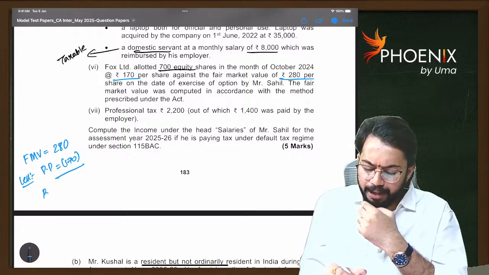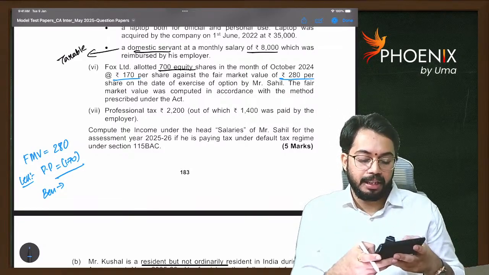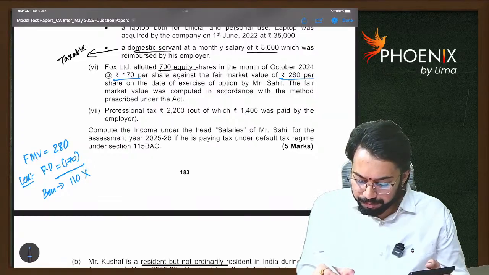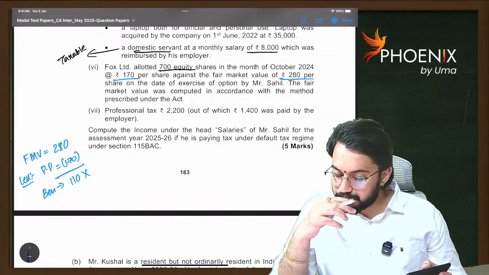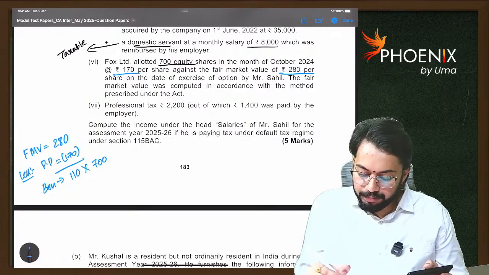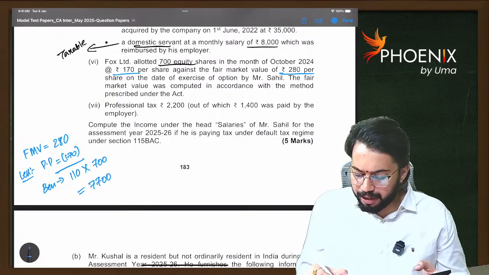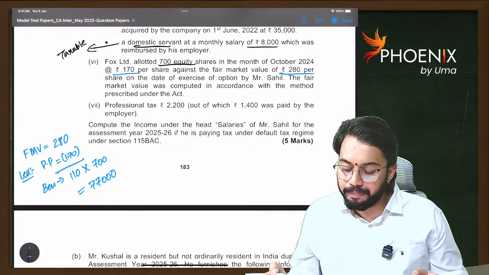How much is benefit received? Benefit received is 280 minus 170, 110, into number of shares 700, 77,000. That is also taxable to the employee.